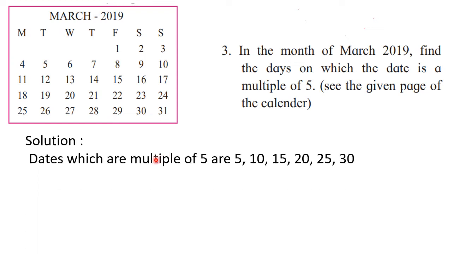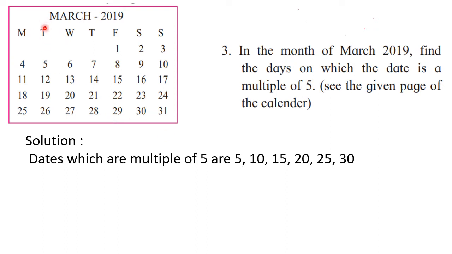Dates which are the multiples of 5 are 5, 10, 15, 20, 25 and 30. But see, don't get confused. They have asked us to write the days, not the dates. So you have to find out on 5th which day is there.